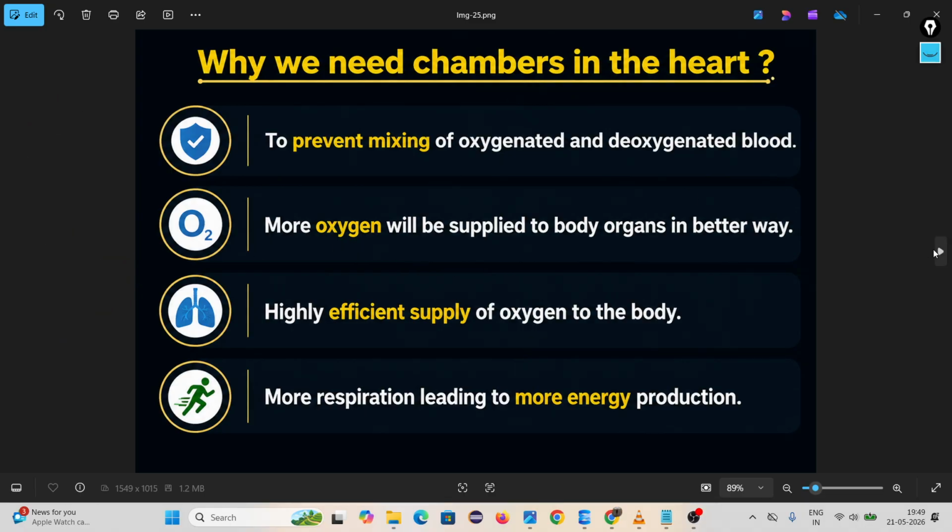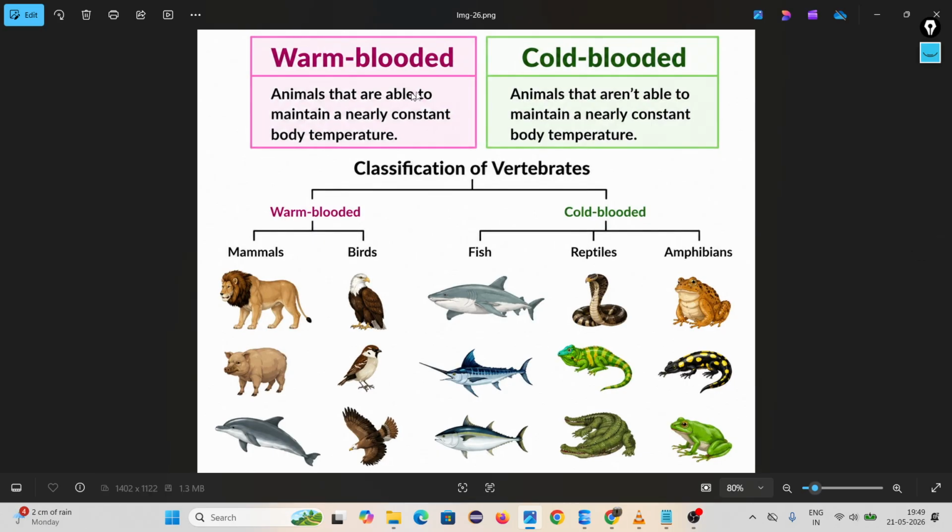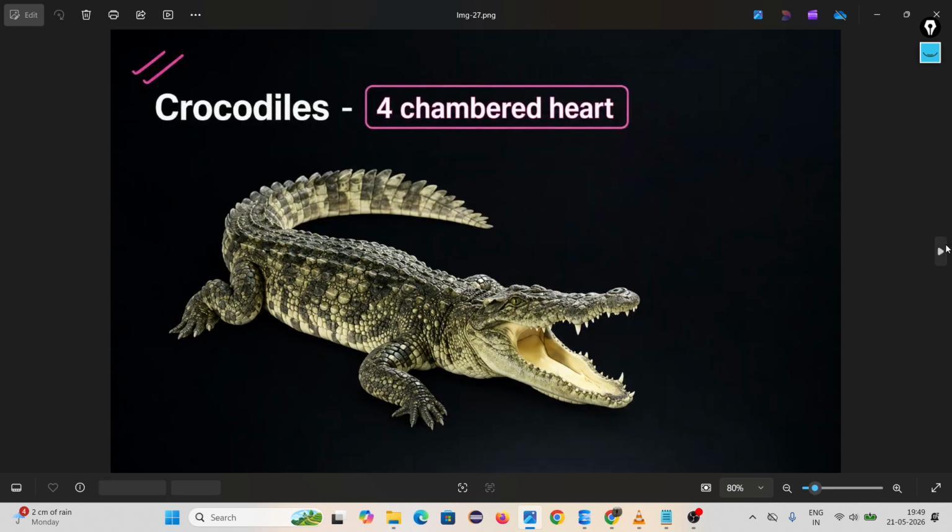Then warm blooded, cold blooded. Warm blooded means the body always has a constant temperature. Cold blooded means the temperature changes according to the environment. Remember, mammals and birds are warm blooded, but fish, reptiles, and amphibians are not. And the crocodile is the only reptile that has a four chambered heart.